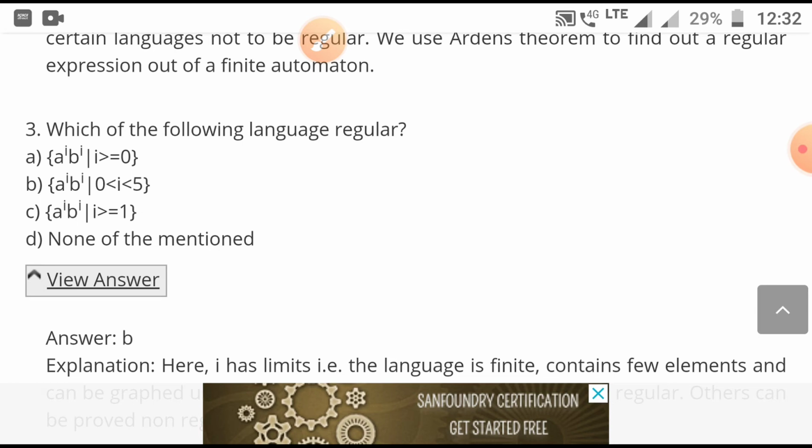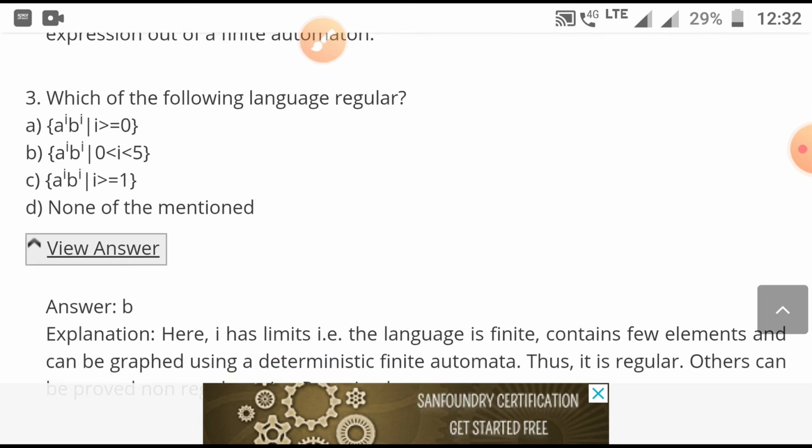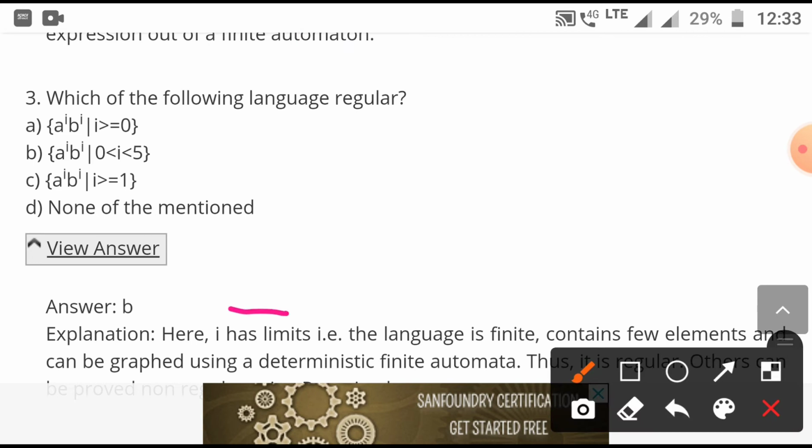B option actually gives a limited value, 0 to 5, so it will be very lengthy. It needs 4 different states as a final state, so B can get it. But why it has a limit, it is also given here, it has a limit actually, like this way I am explaining here. These things had slipped from my mind about the limit, but here the limit is given, so it is possible like this way, even though there is a matching thing given,